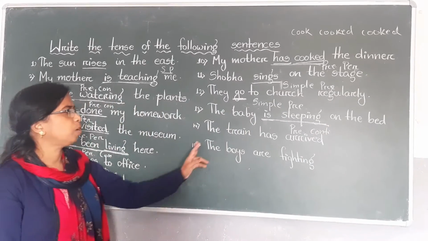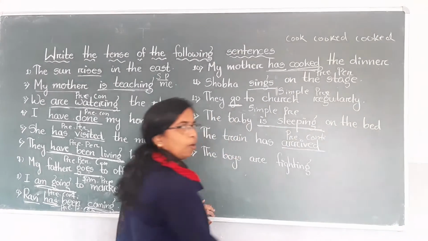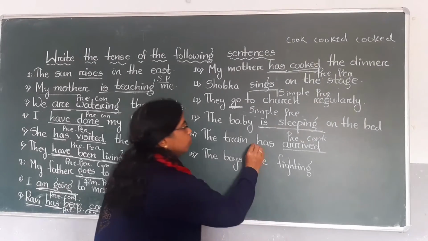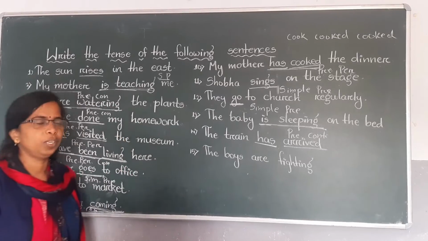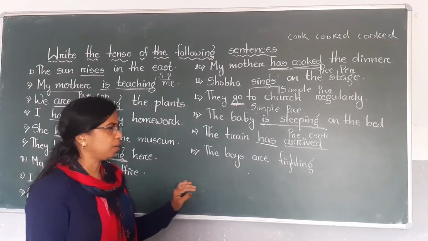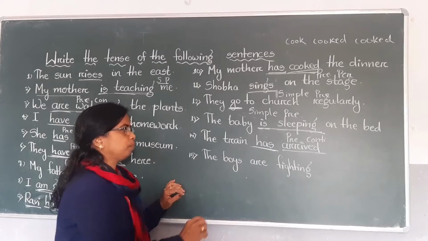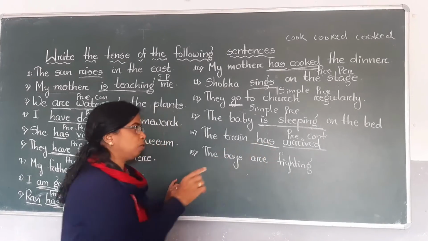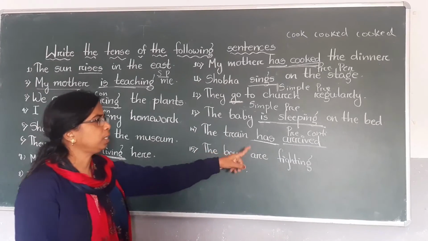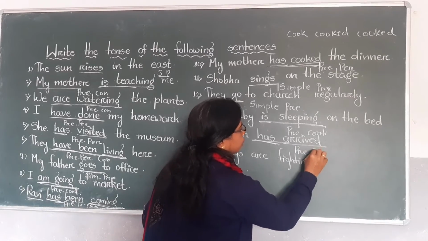Next one is the train has arrived. Arrived is verb 3. Has is used for which tense? Present tense, which form? Present perfect. Has arrived. Has is used for the train. The train is singular, so has is used for singular, as I already told you. Has is used for she, he, it. The train has arrived. This is present perfect.